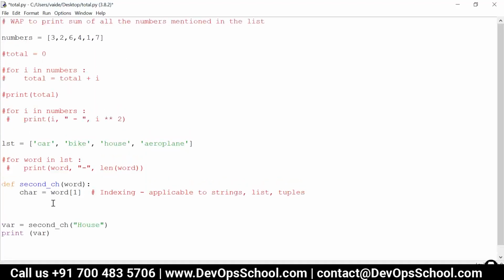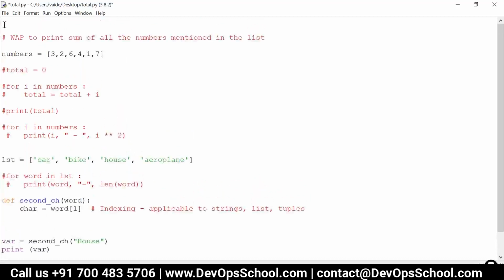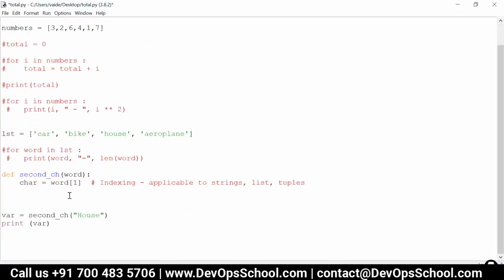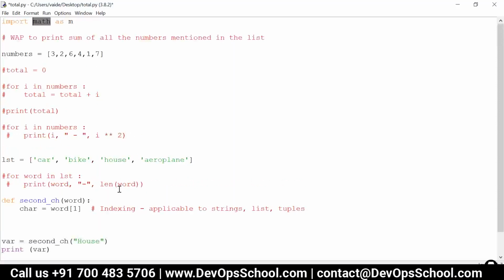Let's say I want to use this sqrt function, and this sqrt function has been written by you in some module. How can I write it? It is import math. Math is the name of the module, and import math as m. I am just giving a name to the module as m, assigning a variable m to my module. Now using this m variable, I can access my sqrt function anywhere in this particular file.